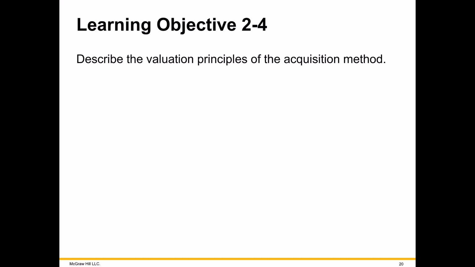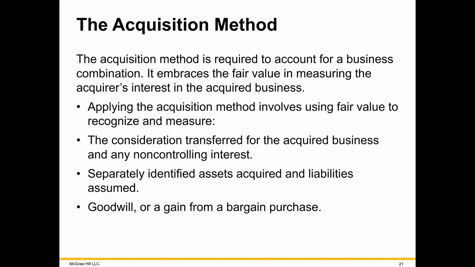So let's go through the rules here for acquiring. Again, we're using the fair value, not the book value. Well, you start off with the book value, but you're going to either increase or decrease the target company's assets and liabilities to its fair value. And we're going to assume that we have control. This parent has control, 100%, at least in this chapter.